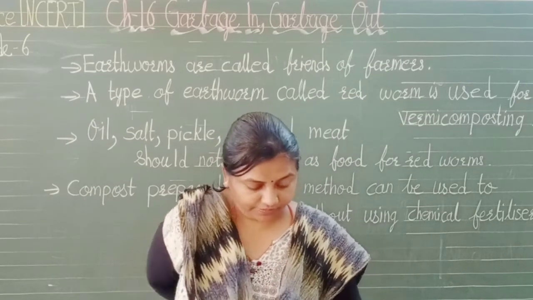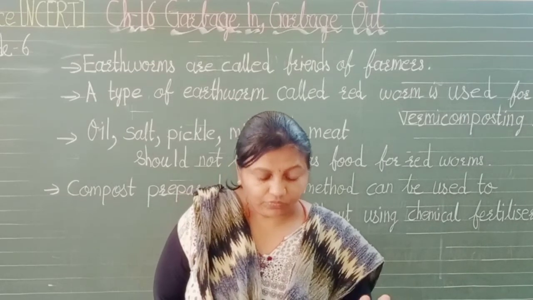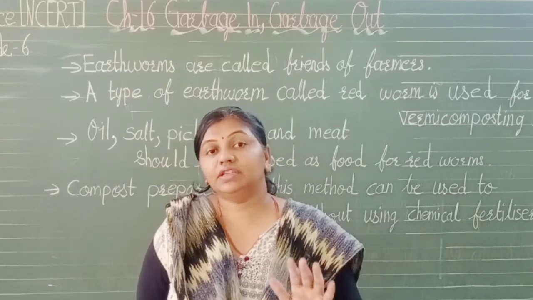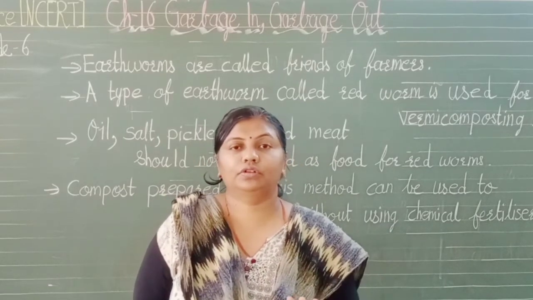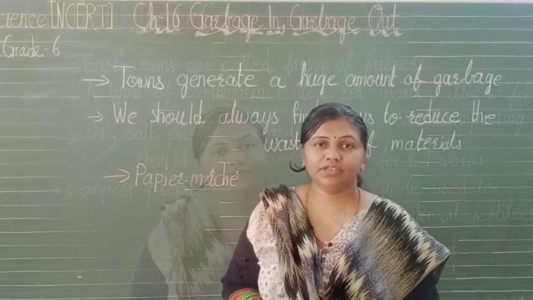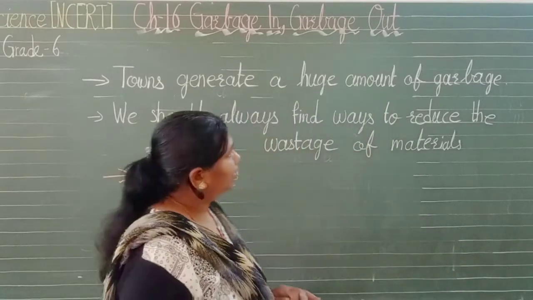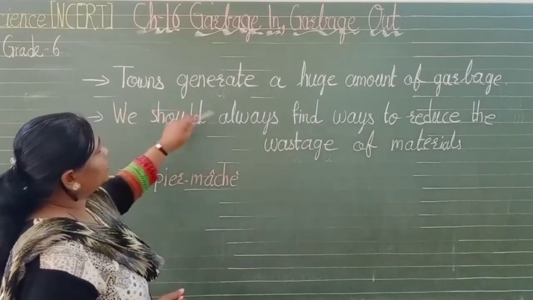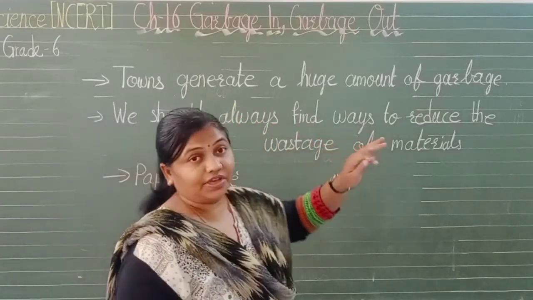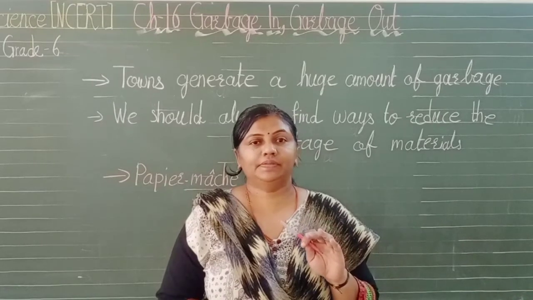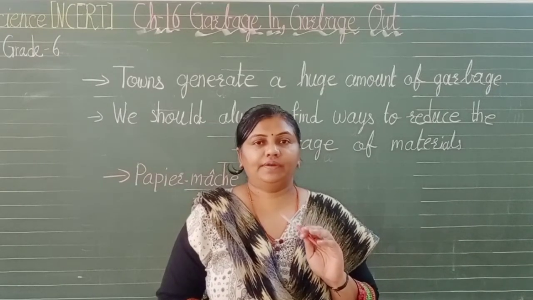In this way compost will get ready, and this is very good for the crops. So students, this way we can dispose of things. But towns generate a huge amount of garbage every day, isn't it? Even at our home a big dustbin is filled with garbage, isn't it?